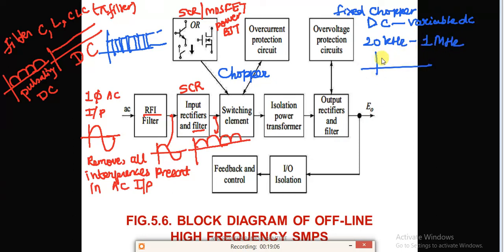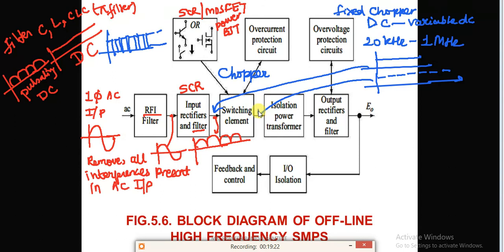Whatever DC we are obtaining at this point is now converted into chopped, or discrete, DC at this point. Now it is time varying.